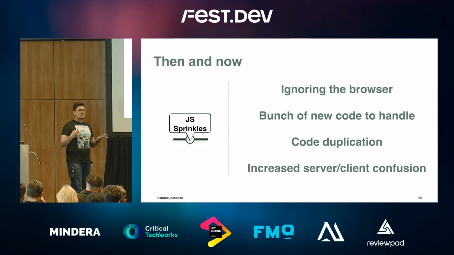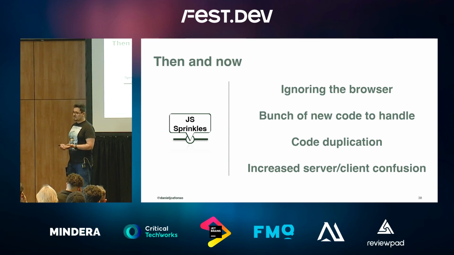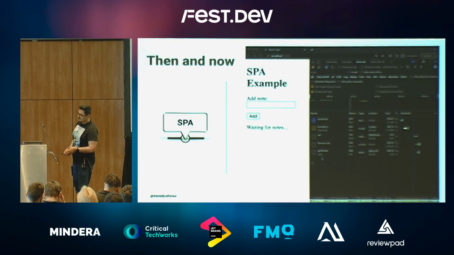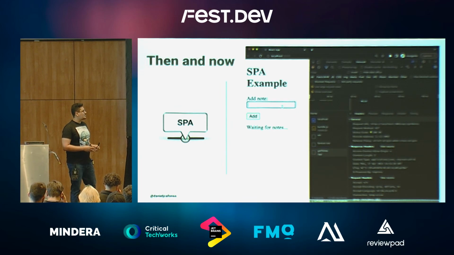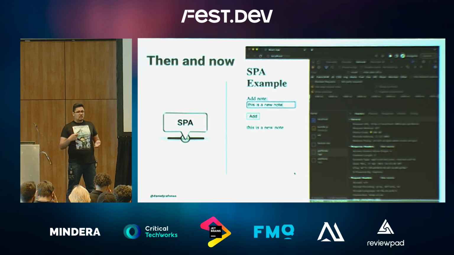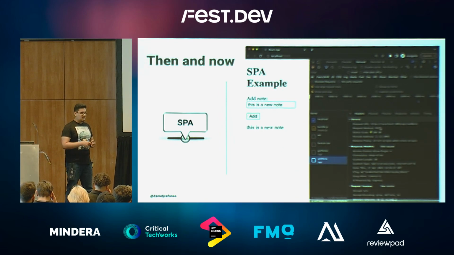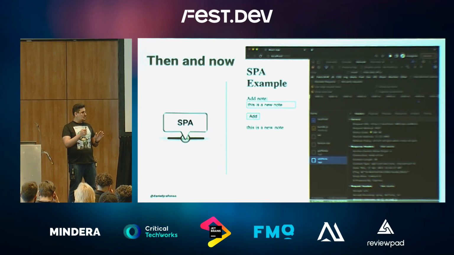So there was an alternative. That's when SPA showed up, single-page applications, and they promised a better developer experience. So let's look at SPA. So here we have a React application that's doing pretty much the same thing we had previously, but now when we render our page, we trigger a GET request. When we do a note, we do a post. The UI is actually updated because now the server is not handling anything. It's only the client.